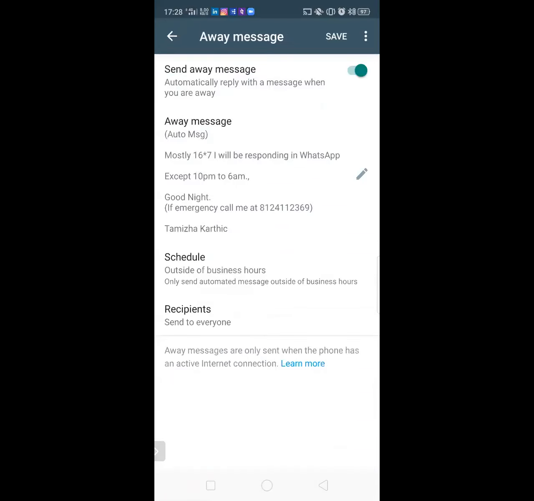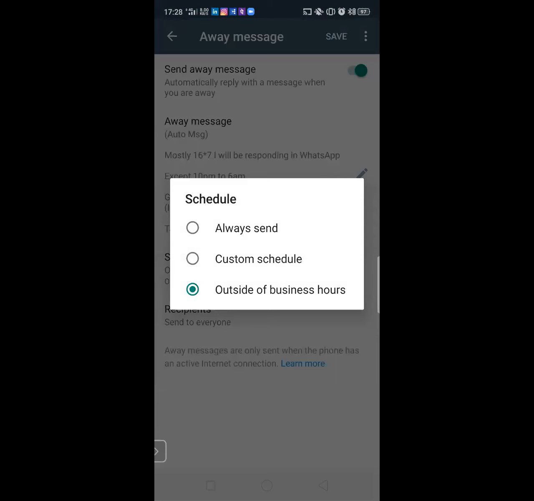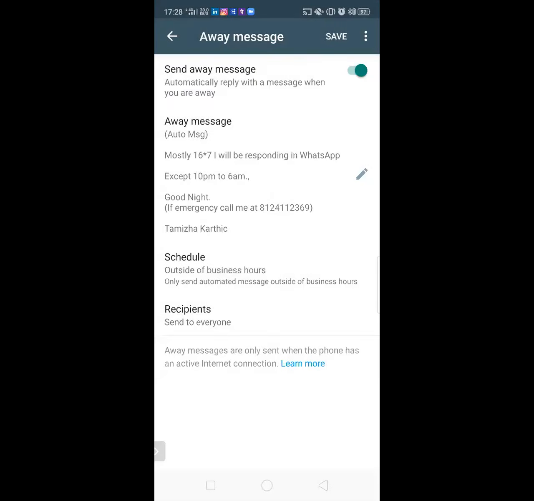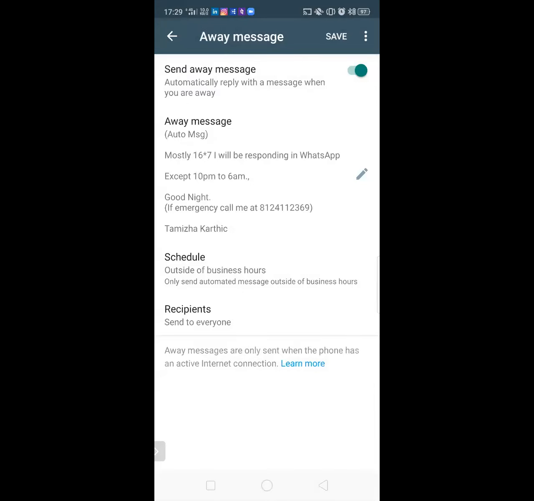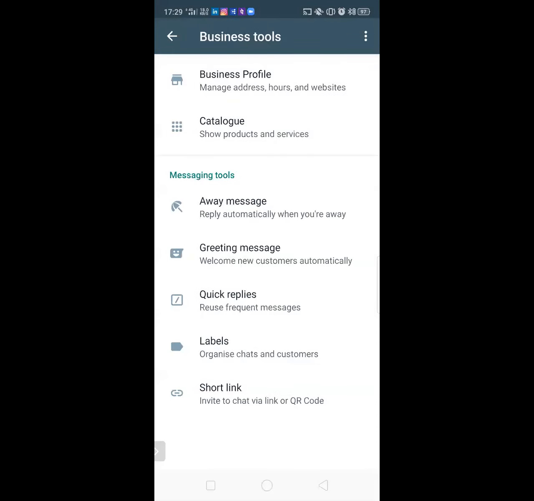I can set the schedule for out of business hours. So whoever sends a message to me out of business hours, this particular away message will be sent to them. Here for recipients, I have selected everyone. That will be good. Whoever sends a message after my business hours, I can use this particular away option.